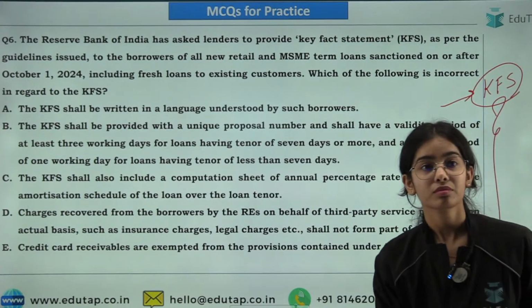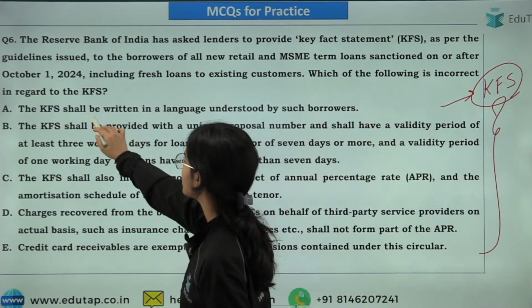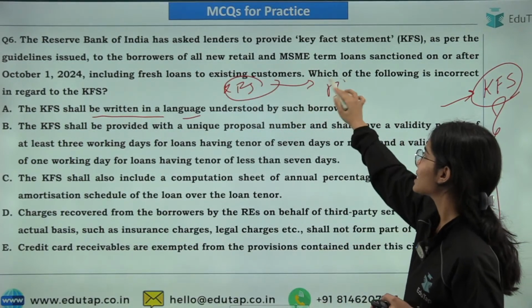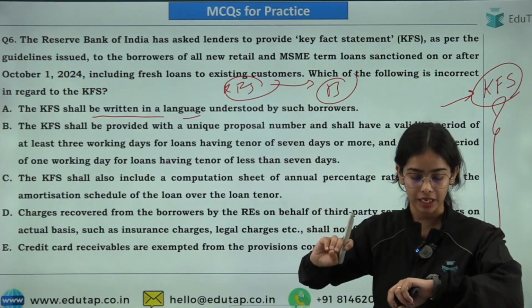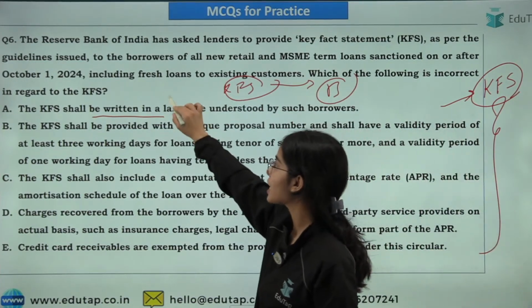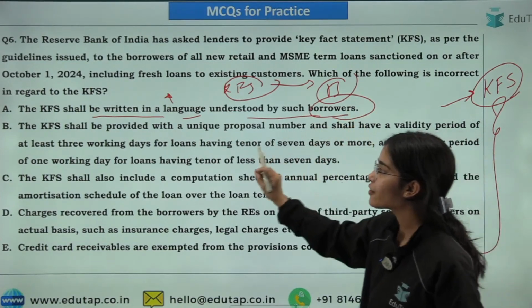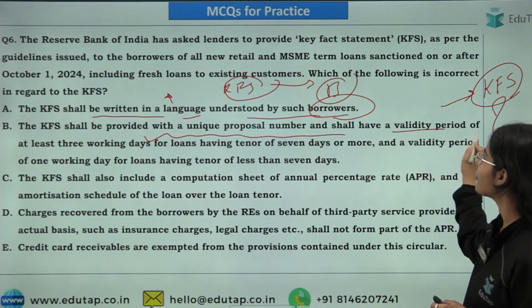So here shall form a part of. Okay. So first is KFS shall be written, key fact statement is provided to the borrowers. So the borrowers are fully informed regarding the details of the loans that the borrower is taking. Okay. So in this regard, the key fact statement shall be written in a language understood by such borrowers. Key fact statement shall be provided with a unique proposal number as well as it has a validity period.